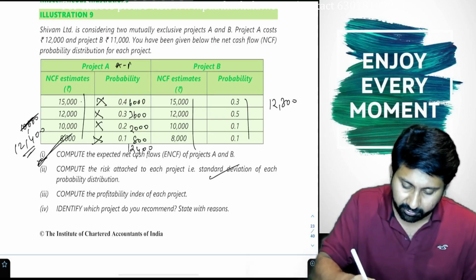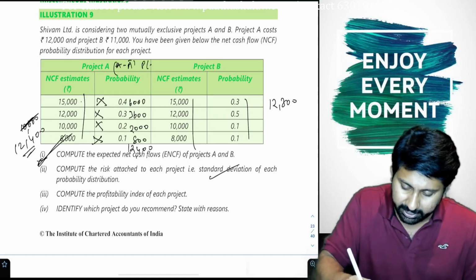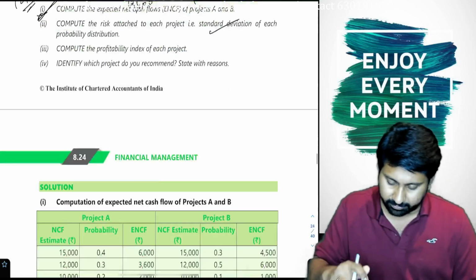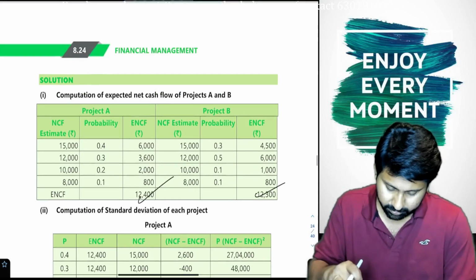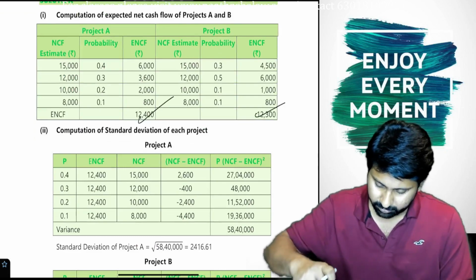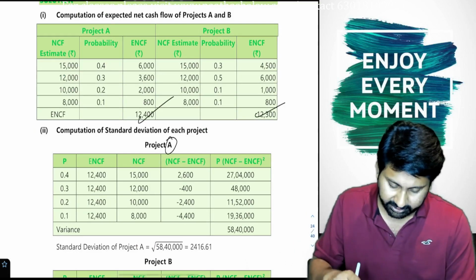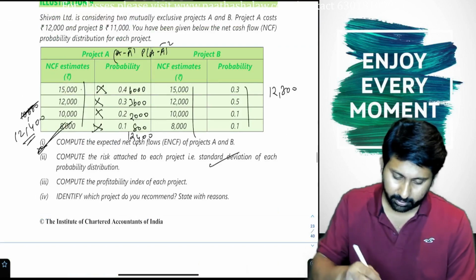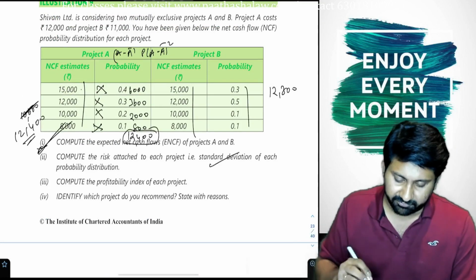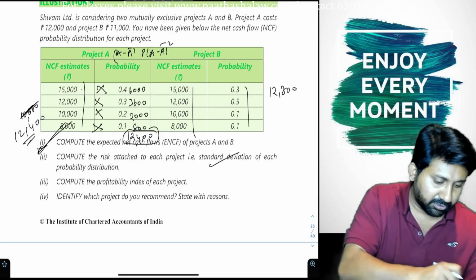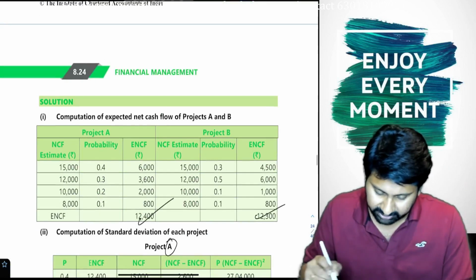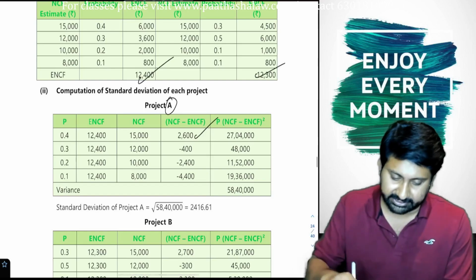We have to calculate A minus A bar, then P into (A minus A bar) whole square. First for project A. Average is 12,400. 15,000 minus 12,400 is 2,600 in the first case.